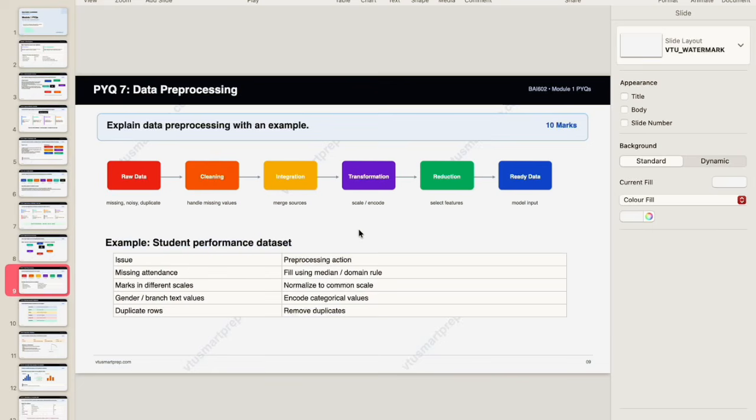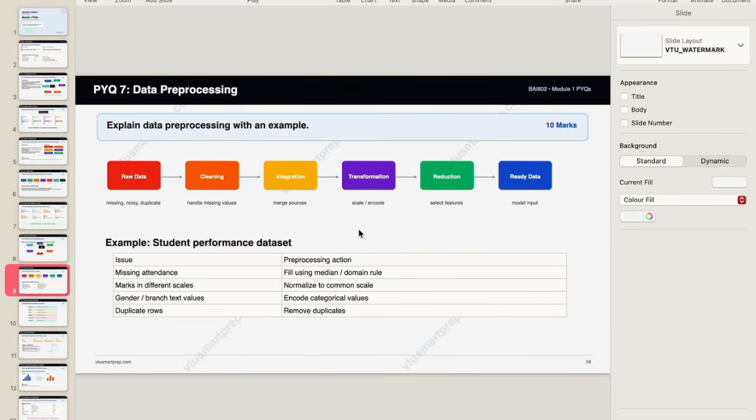One example has been included, the student performance data set. This example you can remember and write. Clear? This is asked for 10 marks.